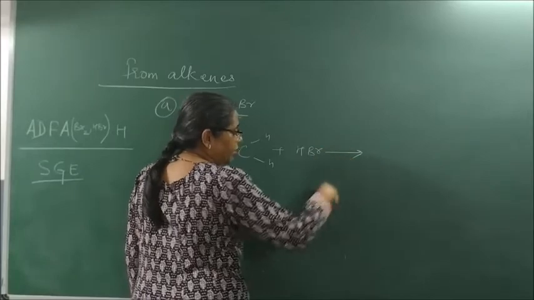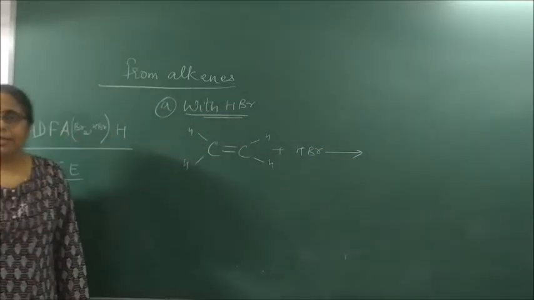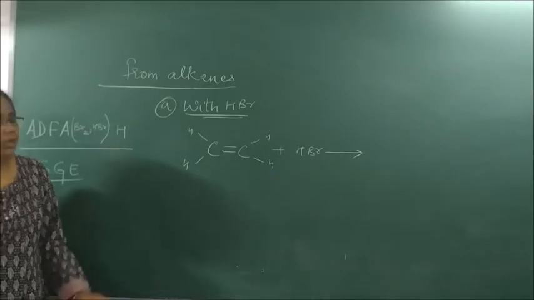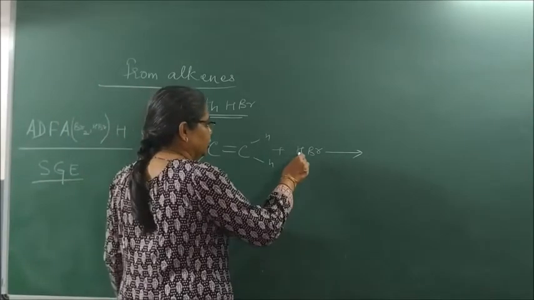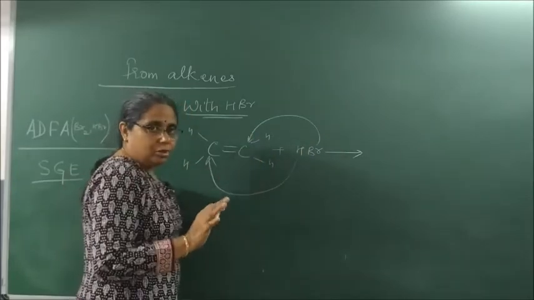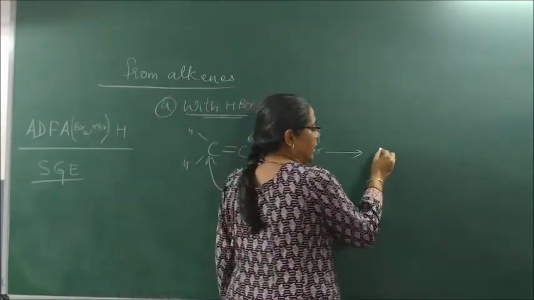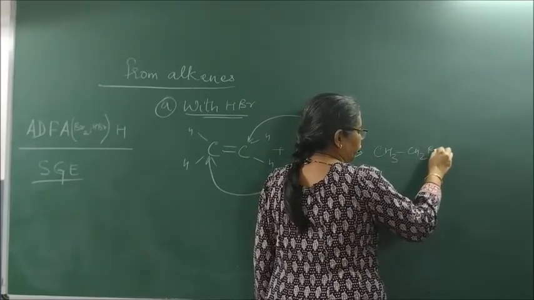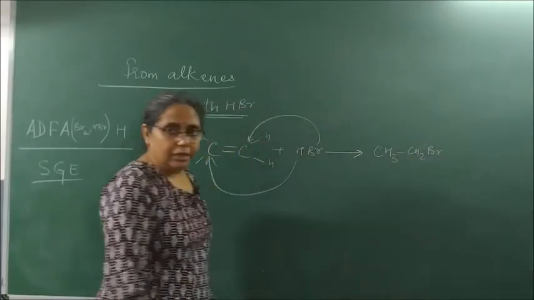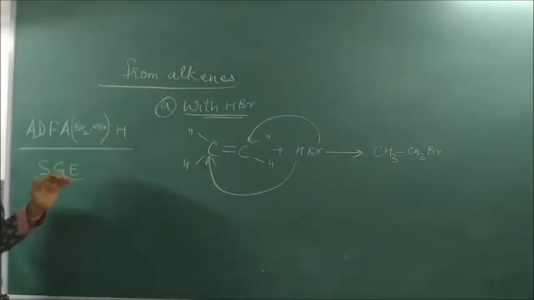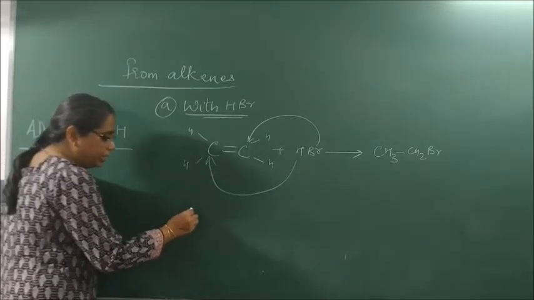When it is a symmetrical alkene, one side H goes and the other side Br goes. Where it goes is no issue because it is a symmetrical alkene, and I get CH3CH2Br. This is an addition reaction. Now the problem starts if I take an unsymmetrical alkene.